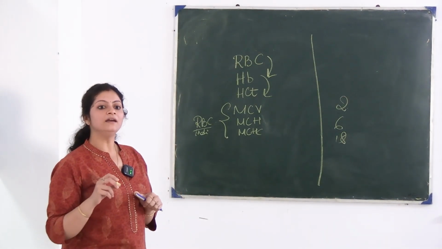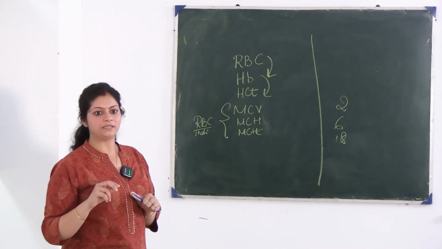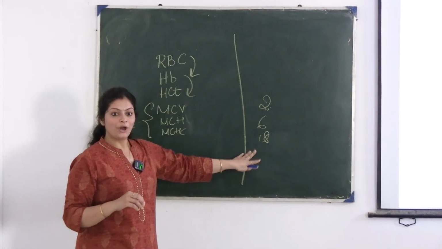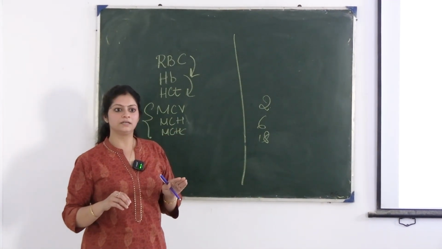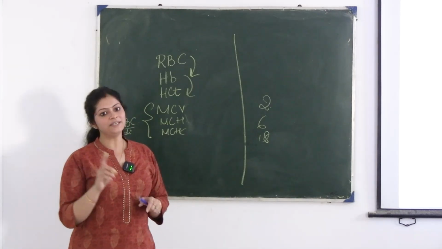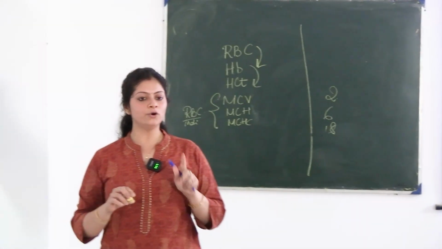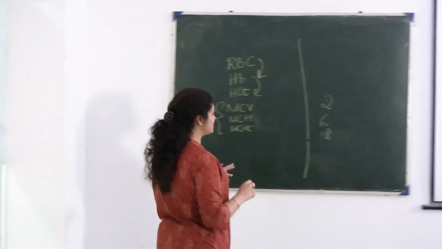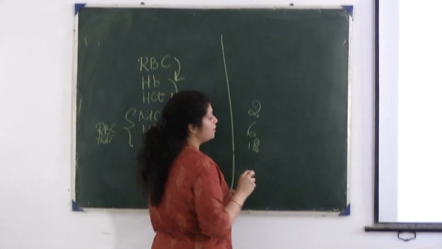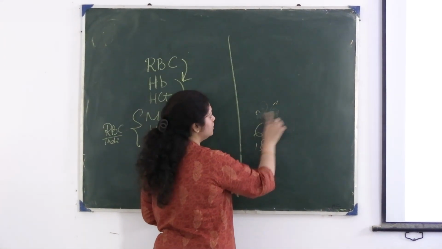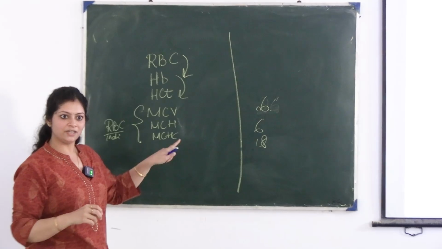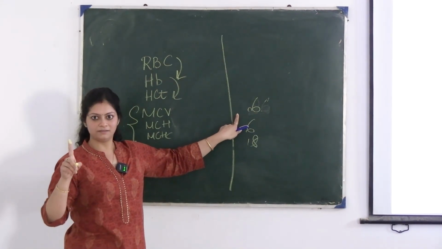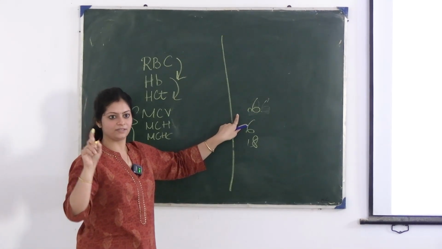Now in a case of hemolytic anemia, as I told you all, there will be a compensatory increase in the RBCs. So when you see a patient is anemic, hematocrit is reduced, but the RBC count is very much increased, at that time you will suspect that some ineffective erythropoiesis is going on, so it is a case of hemolytic anemia, okay? Like hemoglobin 6, but RBC is around 6 million. The ratio is not matching, so there is some ineffective erythropoiesis going on. That is the first thing you will suspect.